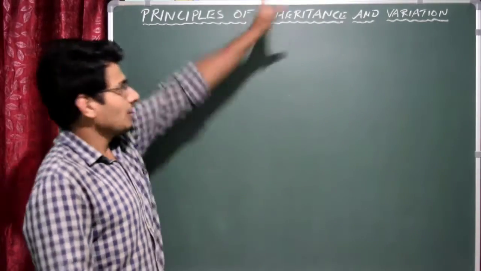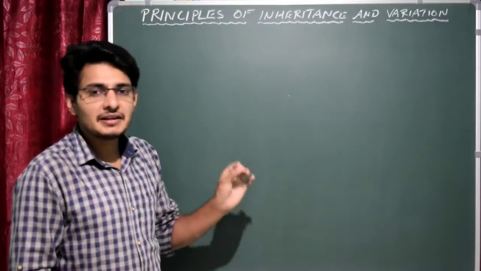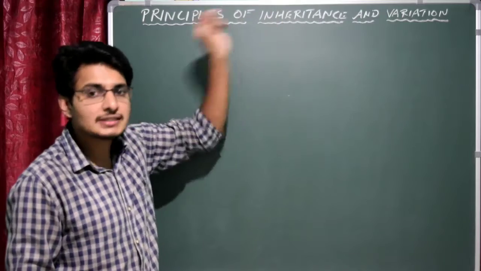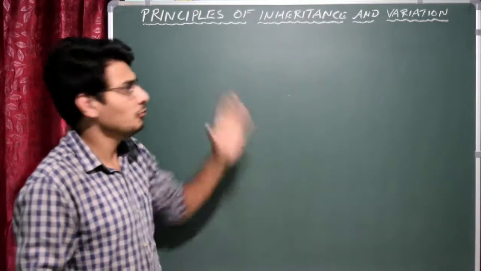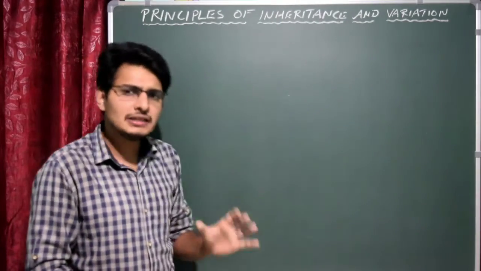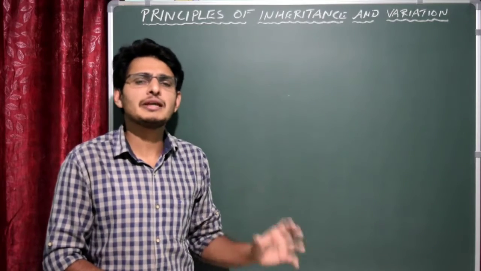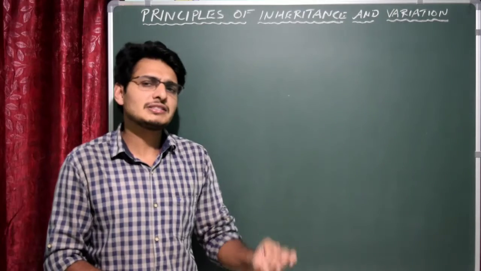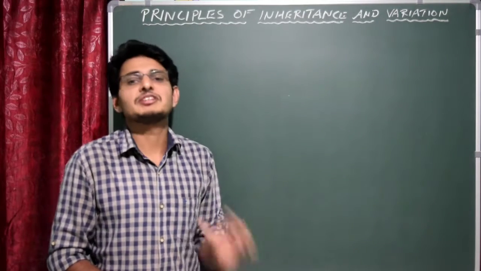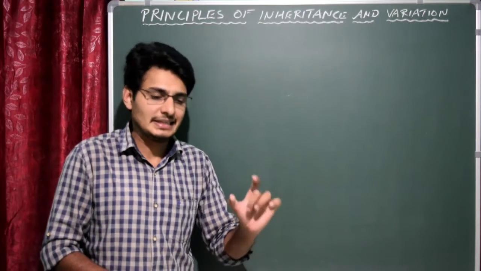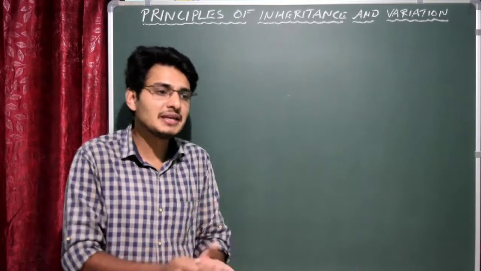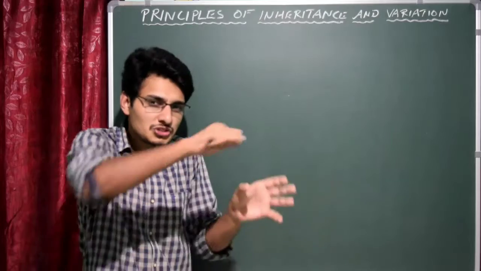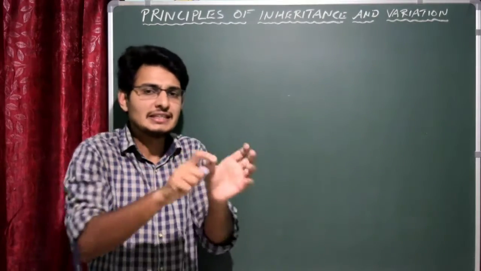Fine, we'll start with the chapter, Principles of Inheritance and Variation. So what is inheritance and what is variation? Inheritance is also called heredity. Variation means the difference. You know that on this earth, there are about 8.5 million species. Each species varies from other species. What is the reason behind it? The reason is very simple. The genes or the DNA composition in each species is what makes an individual organism or a species. That's what you could see: there is a high degree of variation in each species.